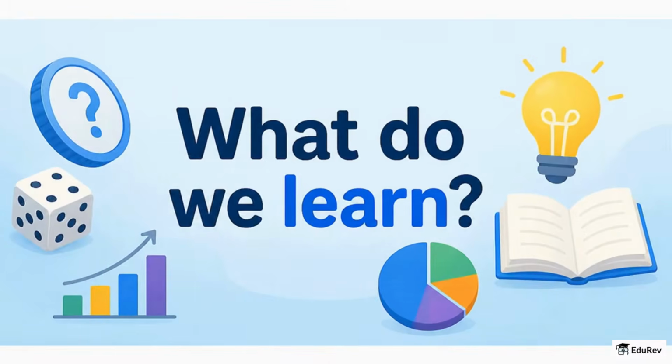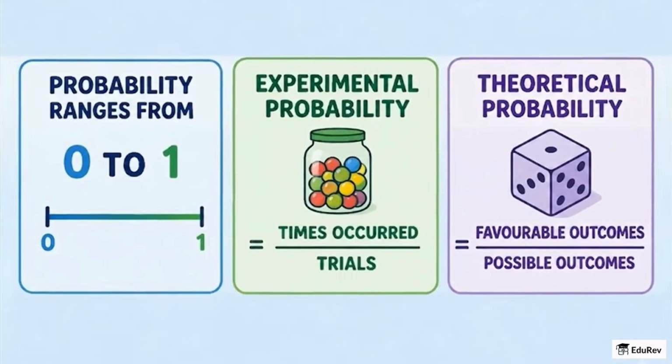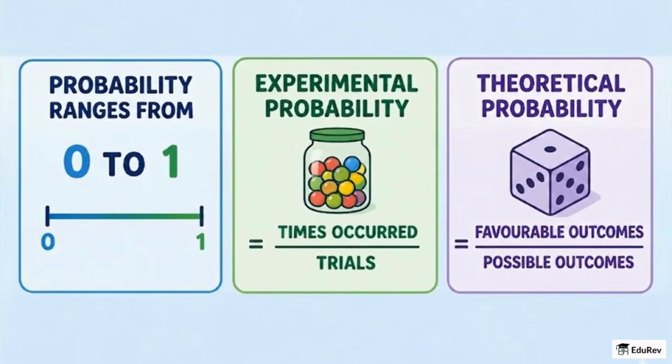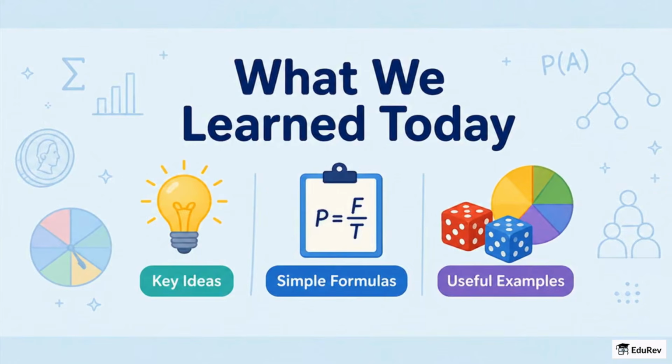So, what do we learn from this? We learn that probability measures chance, can be found by experiment or theory, uses sample spaces and events, and helps us make sensible guesses. Let us quickly remember, probability is between 0 and 1. Experimental probability is times occurred divided by trials, and theoretical is favorable over possible outcomes. So today we learned key ideas, simple formulas, and useful examples to see probability around us.